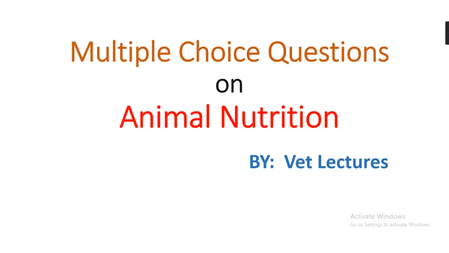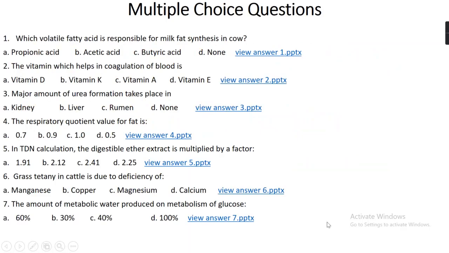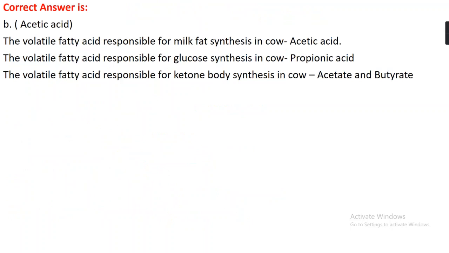Today we will discuss multiple choice questions on animal nutrition. Question number one. Which volatile fatty acid is responsible for milk fat synthesis in cow? Option A, propionic acid. Option B, acetic acid. Option C, butyric acid. Or option D, none. The right answer is option B, which is acetic acid.